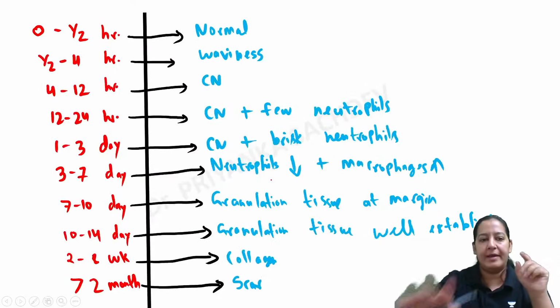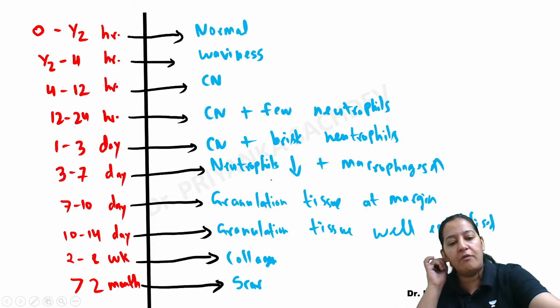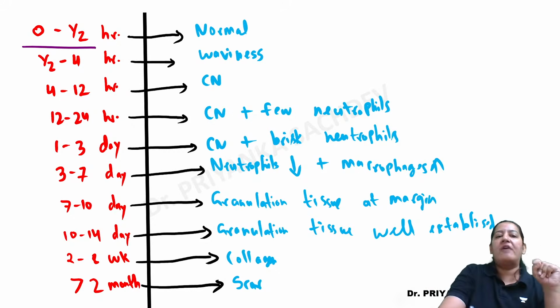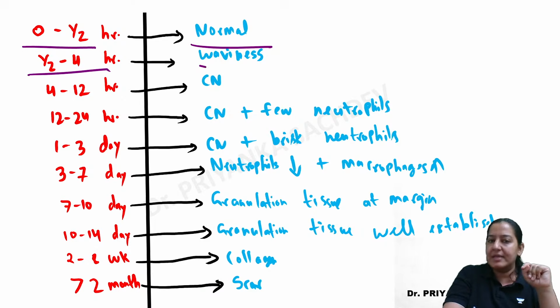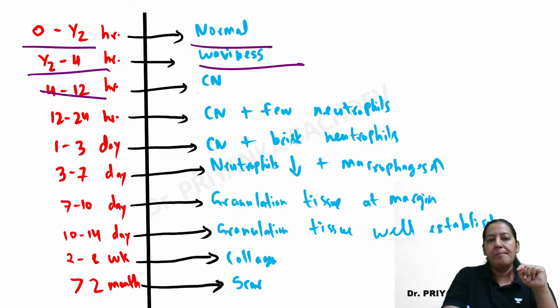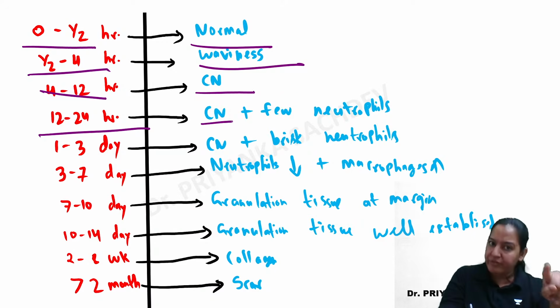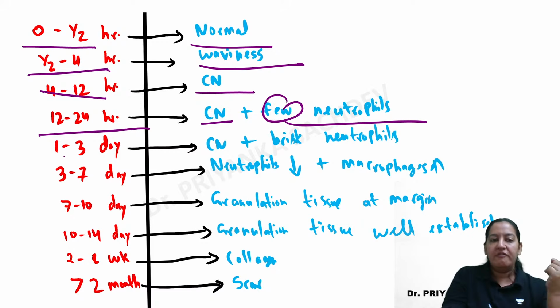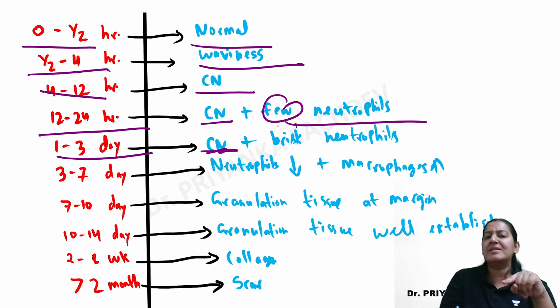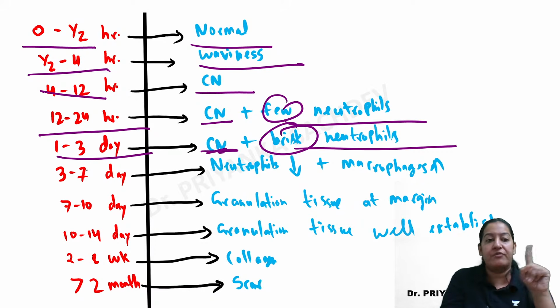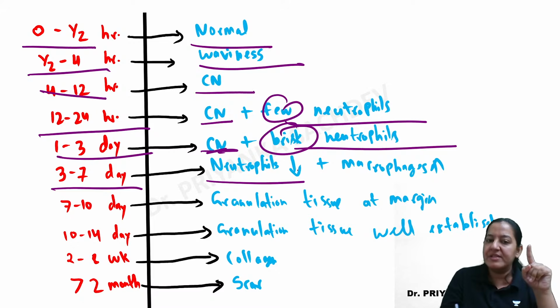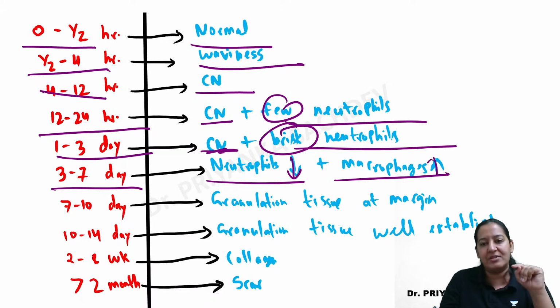Let us go further. Till now, what have we studied? We have studied that 0 to half hour is normal. Half to 4 hours is waviness. 4 to 12 hours is coagulative necrosis only. 12 to 24 hours, you can imagine the diagrams, is coagulative necrosis along with few neutrophils. 1 to 3 days is coagulative necrosis along with abundant, brisk neutrophils. From 3 to 7 days, neutrophils start decreasing and macrophages start appearing.